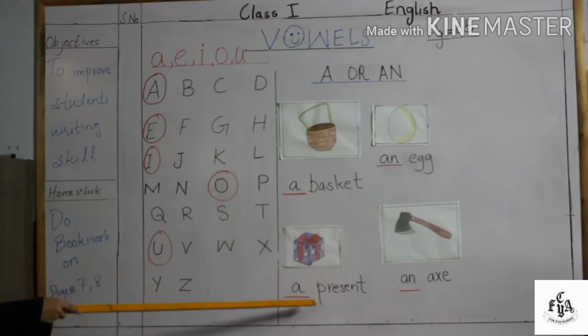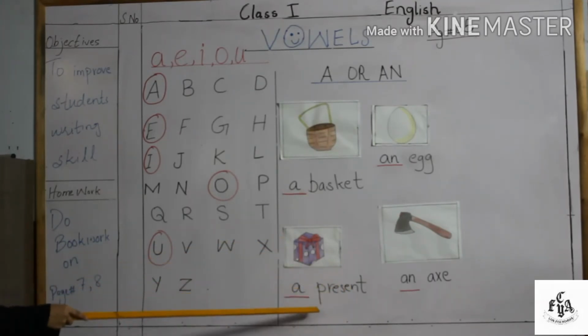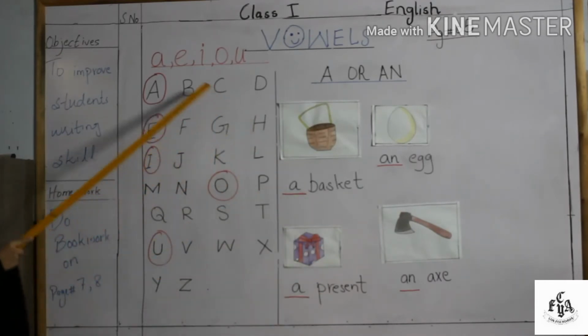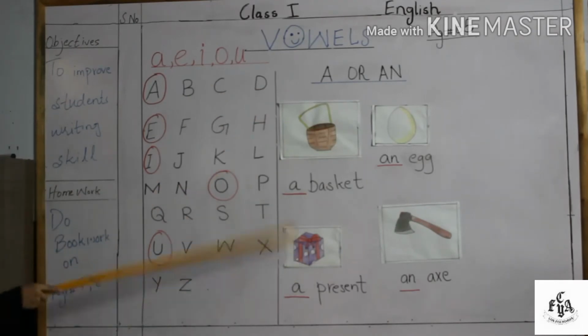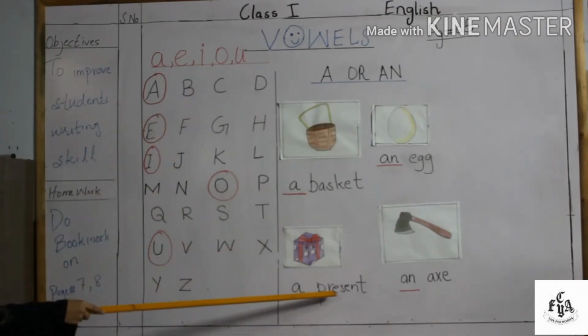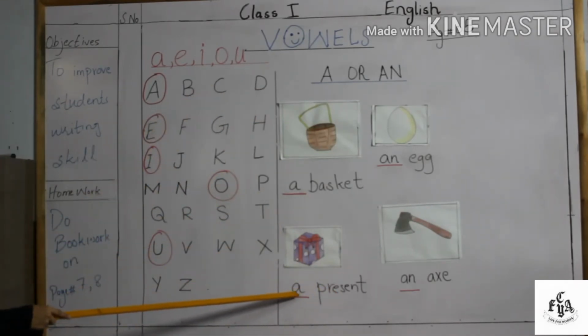Now the next picture is of a present. Present means a gift. As you can see, in present, P is a consonant. Why is it a consonant? As you can see here in the vowels, there is no P. It means that P is a consonant. So with a consonant we will write a present.